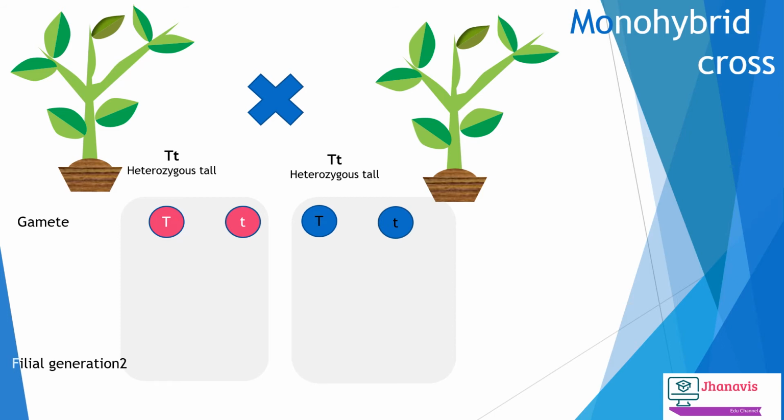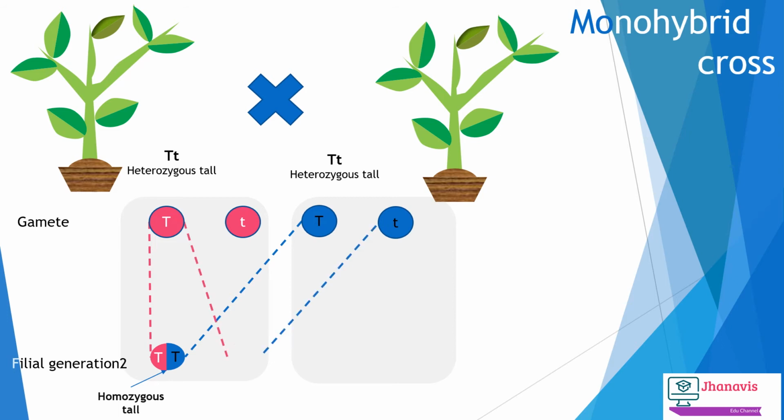So when we cross them with one another, we can see in this diagram the big T of one parent is crossed with the big T of another parent to get homozygous tall plants. And big T of one parent is crossed with the small t of another parent to get a heterozygous tall plant.